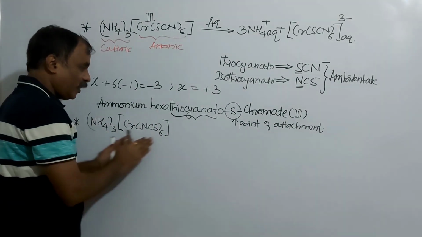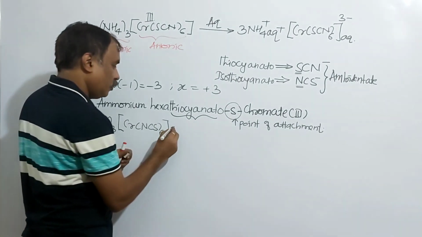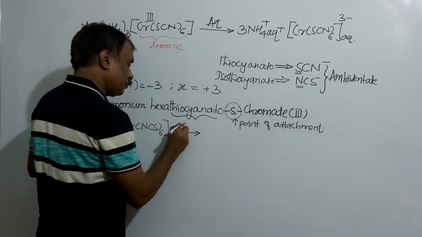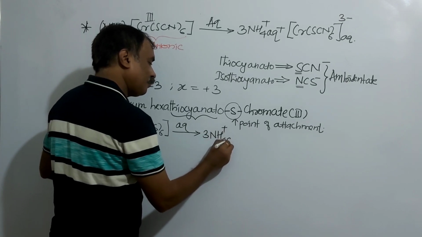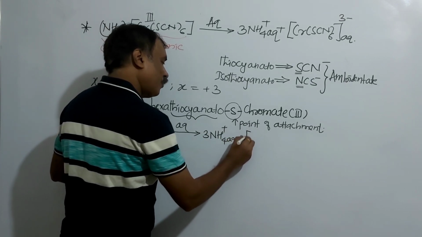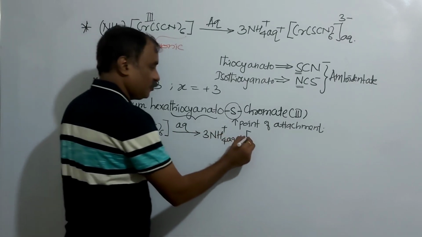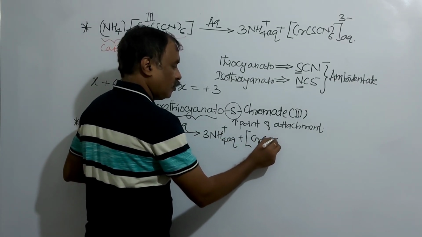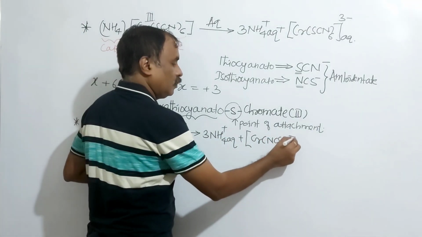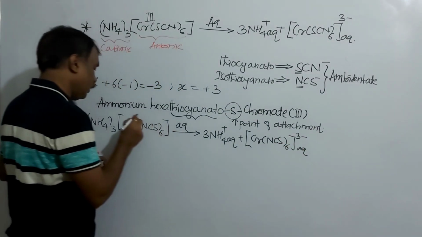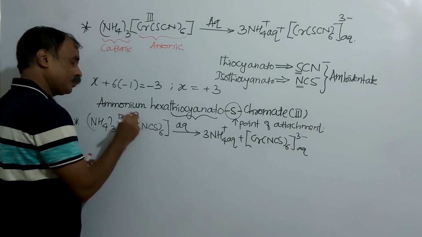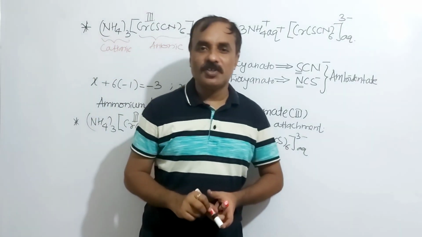Now the same ionization, that is, in aqueous medium 3 NH4 plus aqueous, and the square bracket will carry 3 minus. So the oxidation number of chromium here is also plus 3, chromium is present in plus 3 oxidation state.